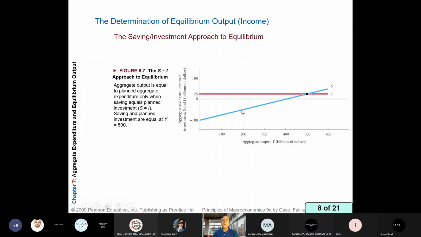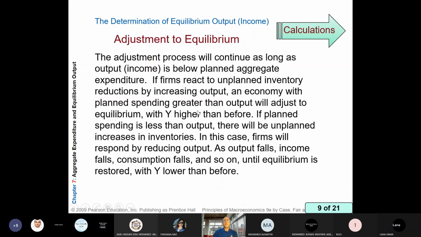Any planned decrease in inventory, the business sector will react by increasing output. At 600, saving is more than investment. So investment is less, demand is less, demand is weak. So that will show as an unplanned increase in inventory. The business sector will react by decreasing output. So this is what I said: if we are at 200 or at 800, there will be adjustment until we reach equilibrium. So we will not live forever at this equilibrium.